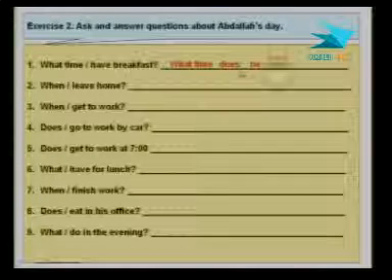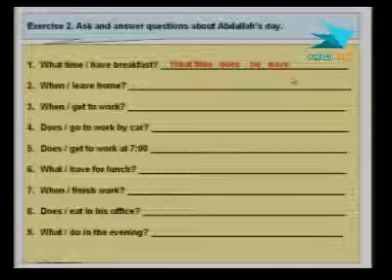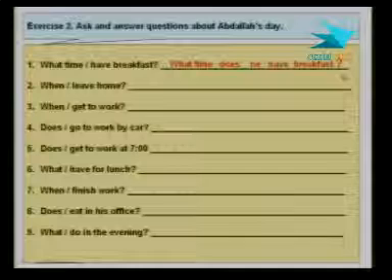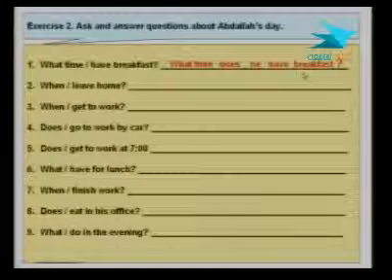What time does he have? Right, breakfast. And after that, do we stop? Nothing? We add nothing? No, we have to add a question mark here to indicate that it is a question.